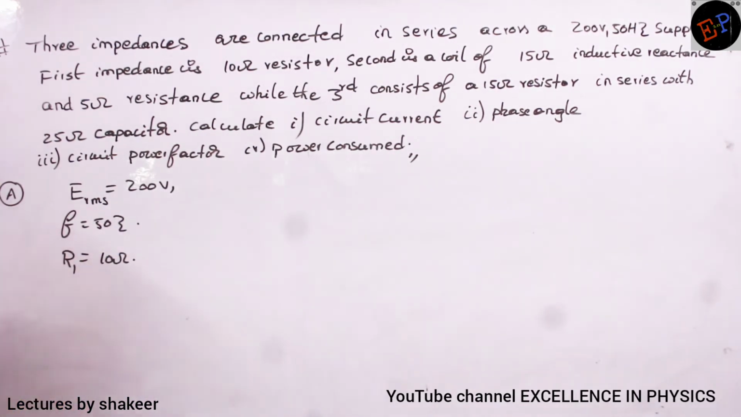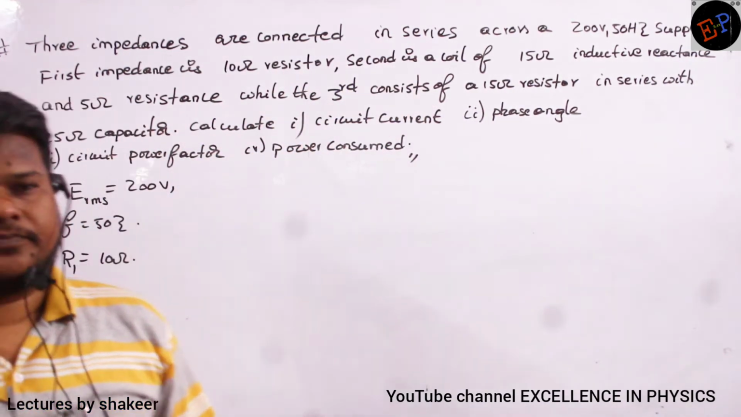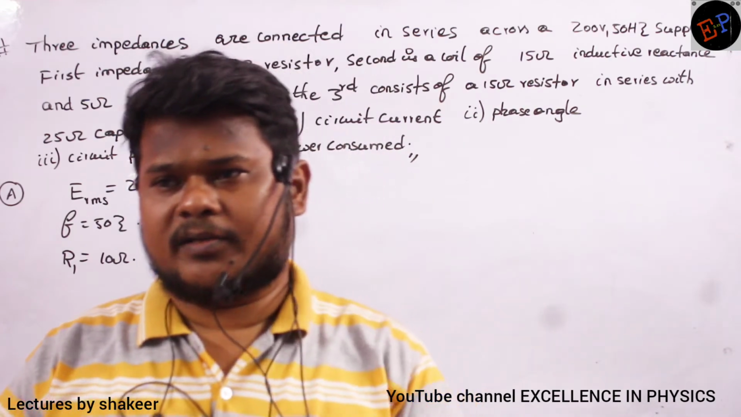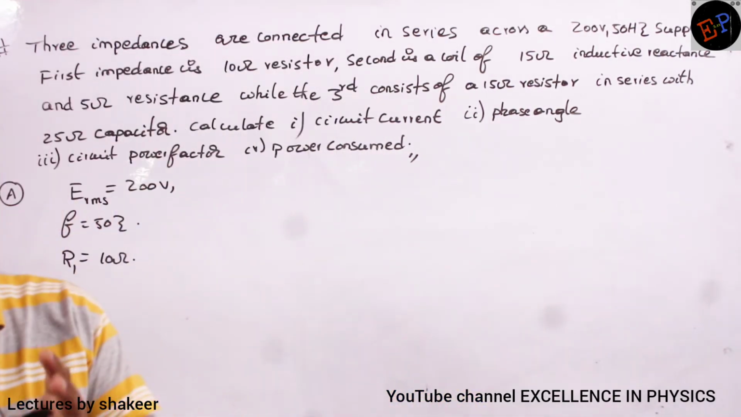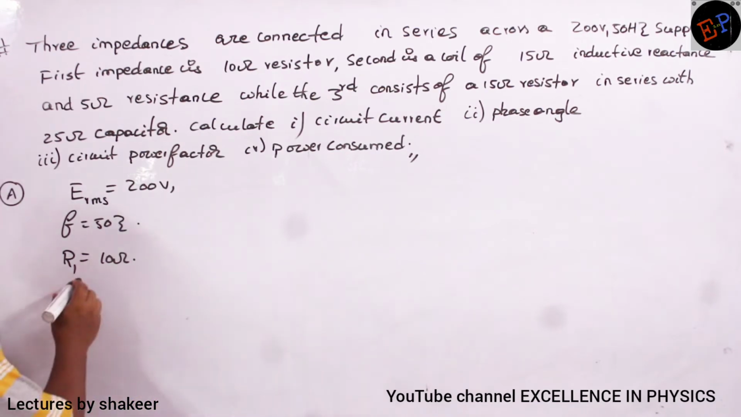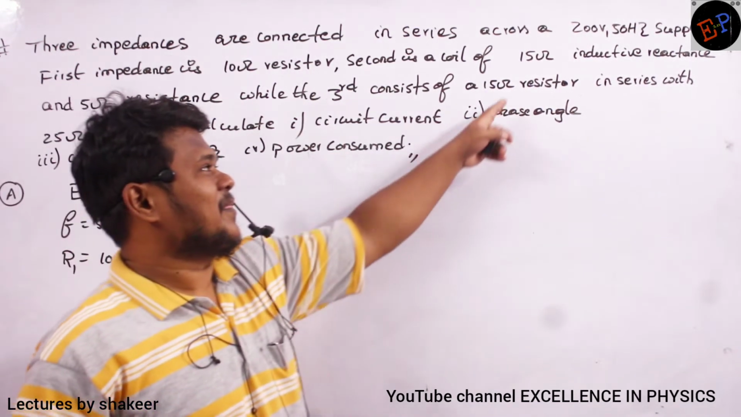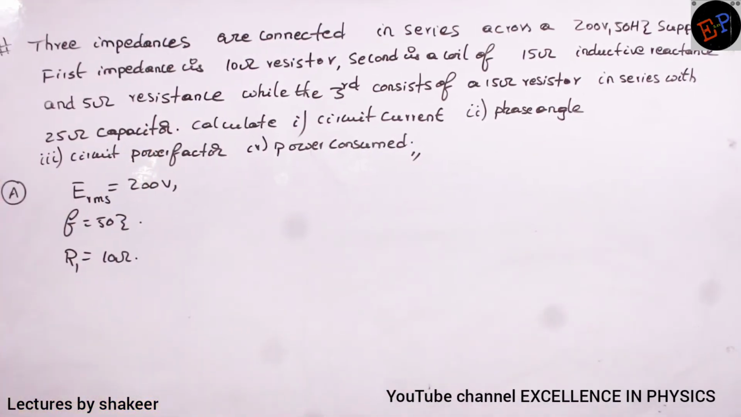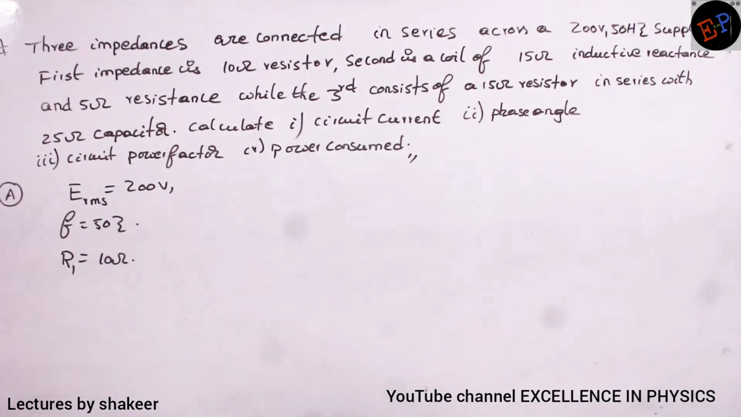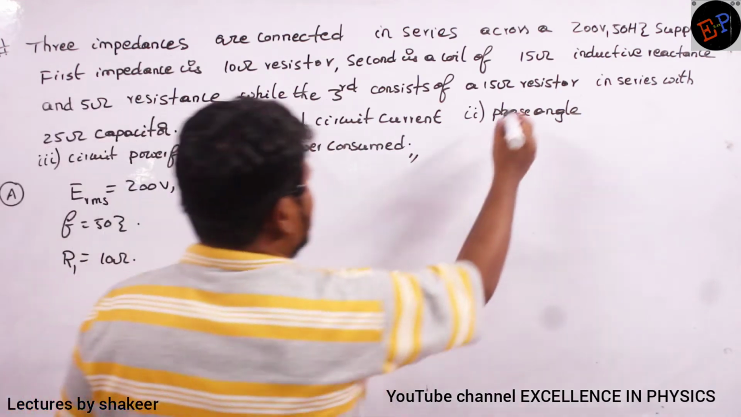Next, the second is a coil. Coil means inductor. Any wire wound in the form of a spring is called an inductor. So the second one is a coil of inductive reactance 15 ohms.